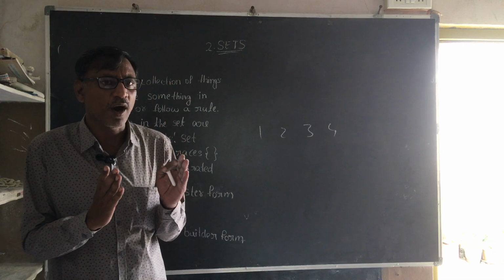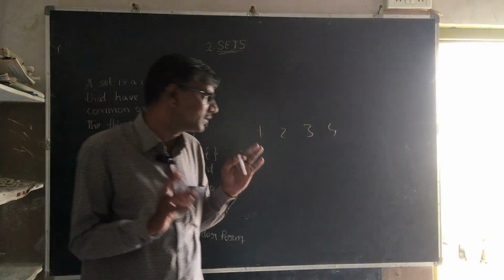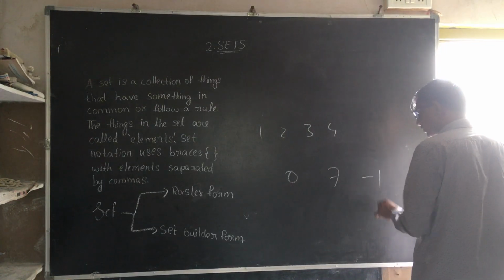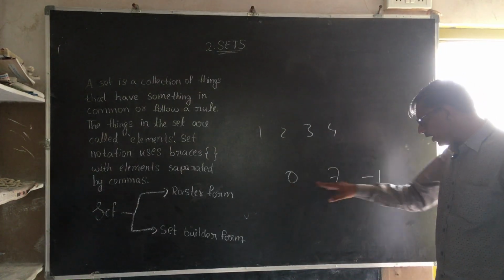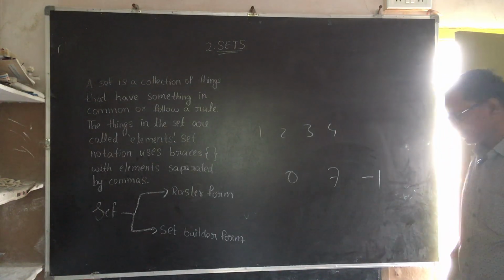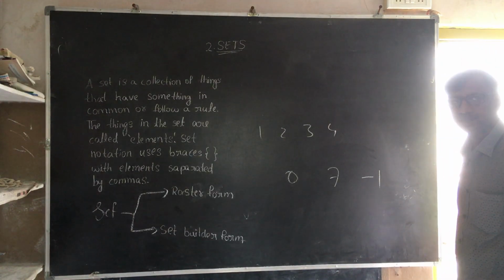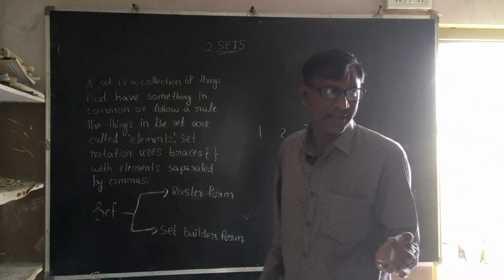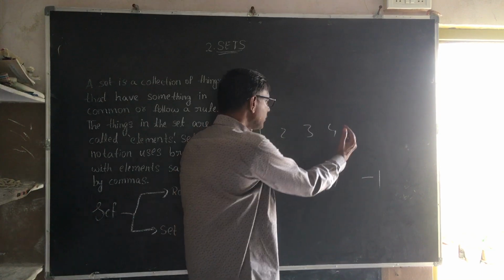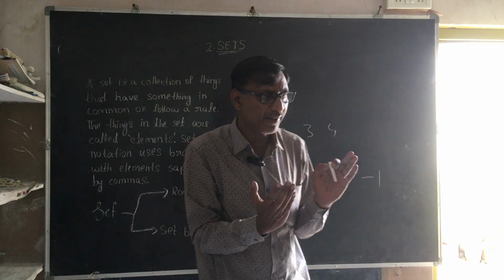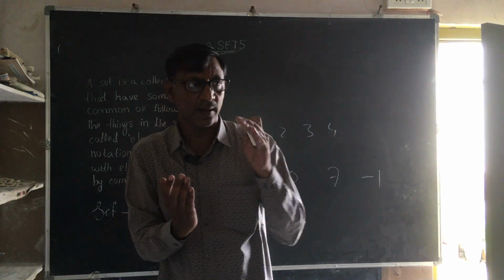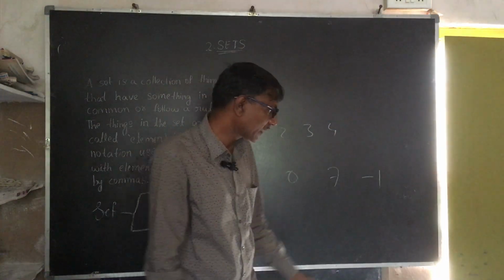For example, what is not well defined? Suppose I take 0, 7, minus 1. There is no relation between the three numbers, so it is not a set. Clear? It is not a set because there is no relation between them. But this group of numbers has a relation: by adding 1 to a number, we get the next number. Okay.